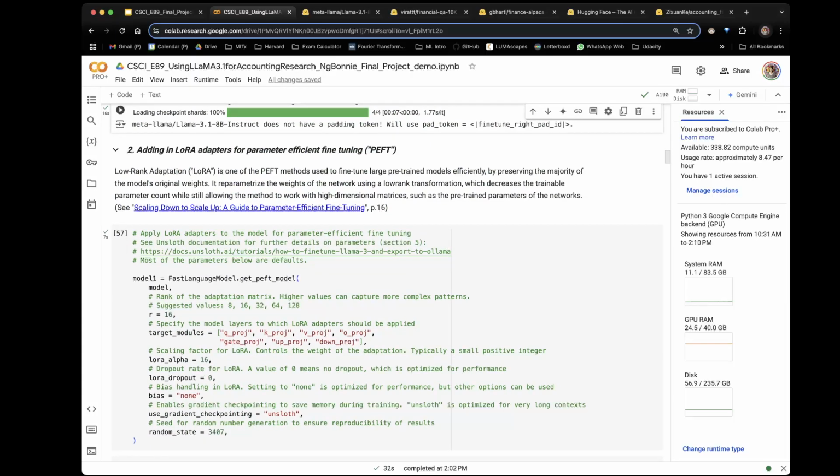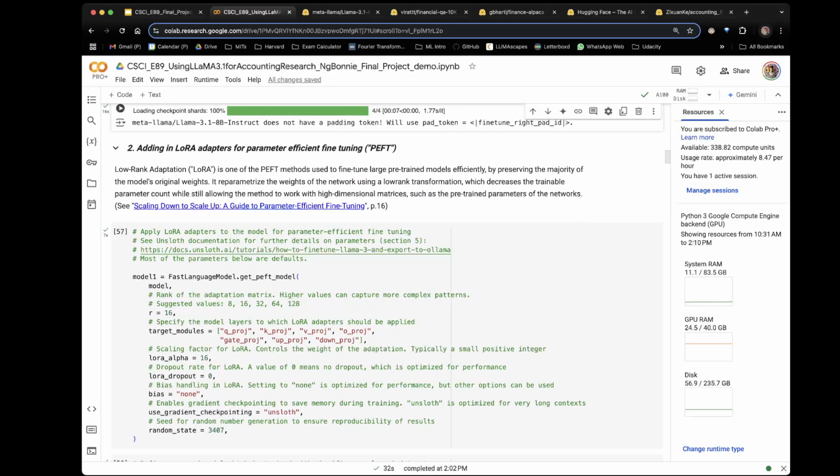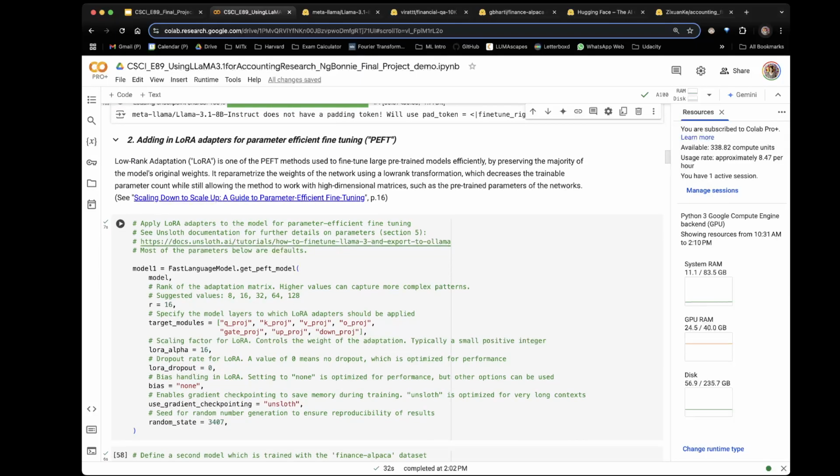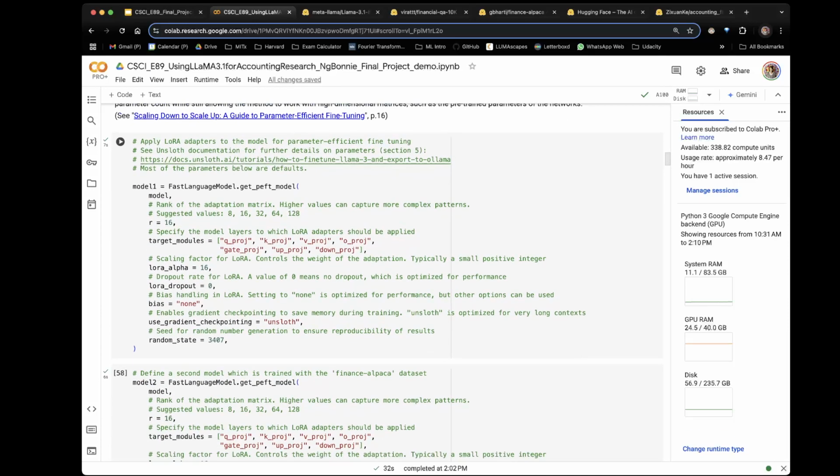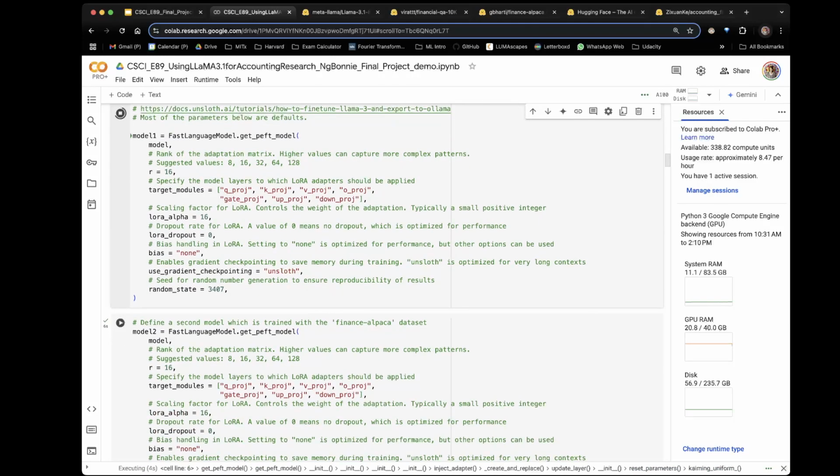And the next step is we're going to add the adapter for fine-tuning. This is something that's discussed in lecture 14. We're using the method called parameter efficient fine-tuning, which, based on the research from this paper linked here, produces fairly good results. As we discussed, we're going to be building 3 separate models using 3 fine-tuning training datasets. This is model 1. Let's try to run this, which is based on the first dataset. And then we have model 2 and model 3.